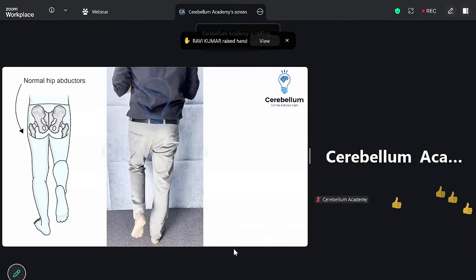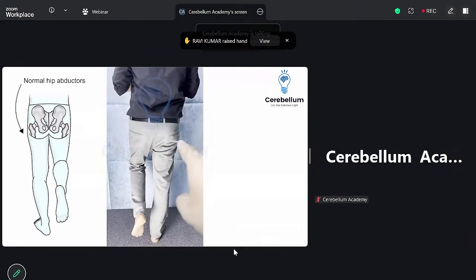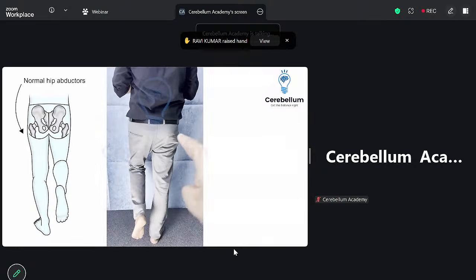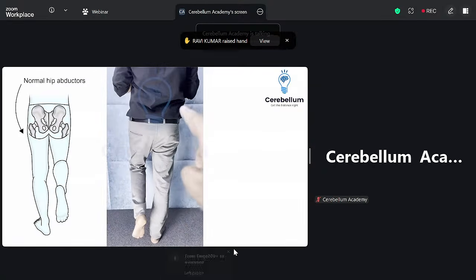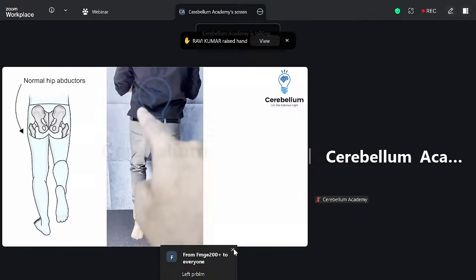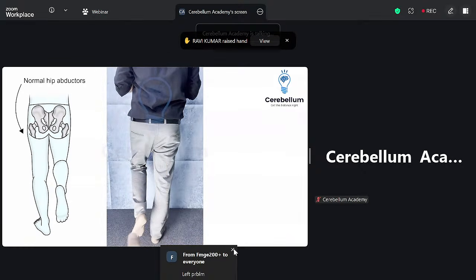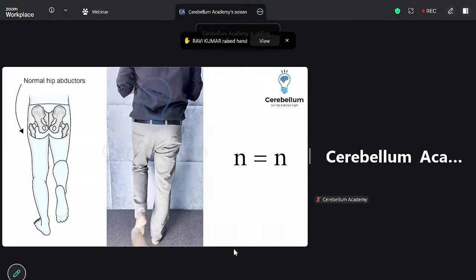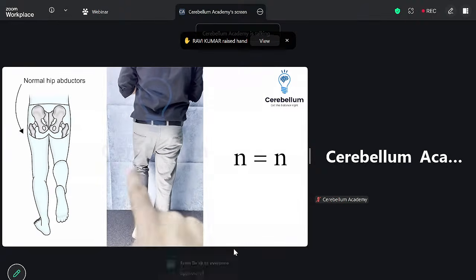Because the right hip is normal. On the right side, the abductors are normal. The hip is normal, and the nerve supply, the superior gluteal nerve for the abductors is normal. So right side, you bear weight. Left side, it does not drop. When it does not drop, it's negative. So normal is negative. What does not drop? The opposite side. This is a normal scenario.